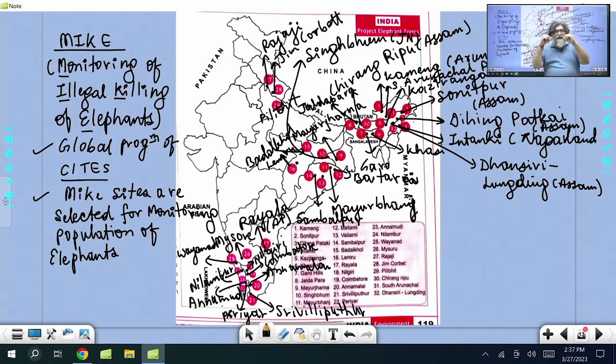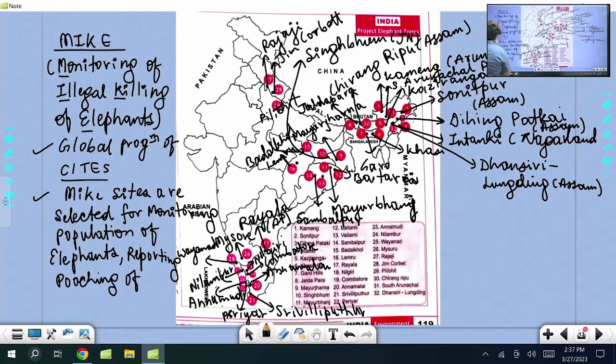So at a MIKE site they monitor the decrease in the number of elephants because of illegal poaching and hunting, and they give the report to the government. So selected for monitoring the population of elephants and reporting poaching of elephants to governments, so the government can carry out conservation of elephants, right? So in India we have MIKE sites.